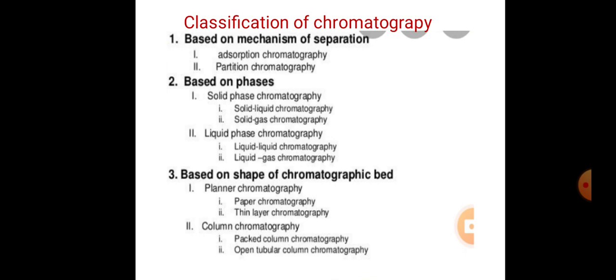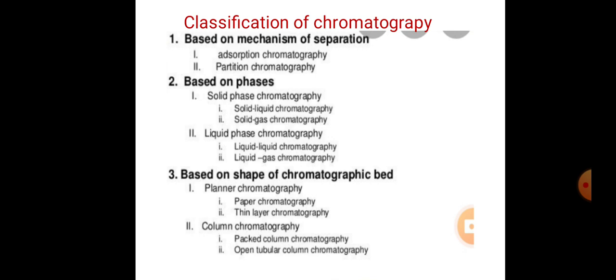Classification of chromatography. Classification based on the mechanism of separation: first is adsorption chromatography, second is partition chromatography. Second is classification based on phases. First is solid phase chromatography, which is divided into two types: solid liquid chromatography and solid gas chromatography. Then the second is liquid phase chromatography, which is again divided into liquid liquid chromatography and liquid gas chromatography.